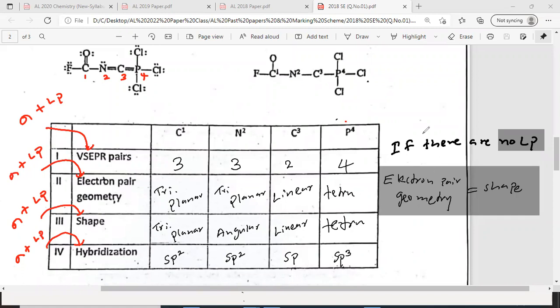Now please count how many blanks here. 4 into 4, 16 blanks. Out of 16 blanks, they have got 1 mark for each. Please raise the hand those who got 16 out of 16, all the blanks correct, 16 full marks. All correct. How many of you?